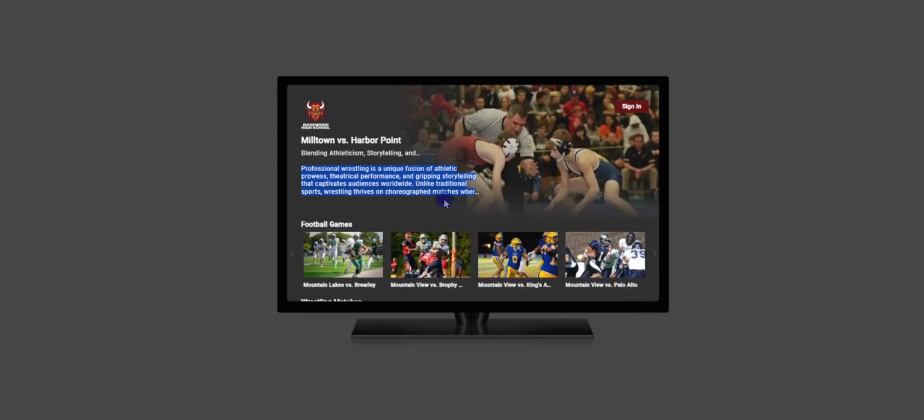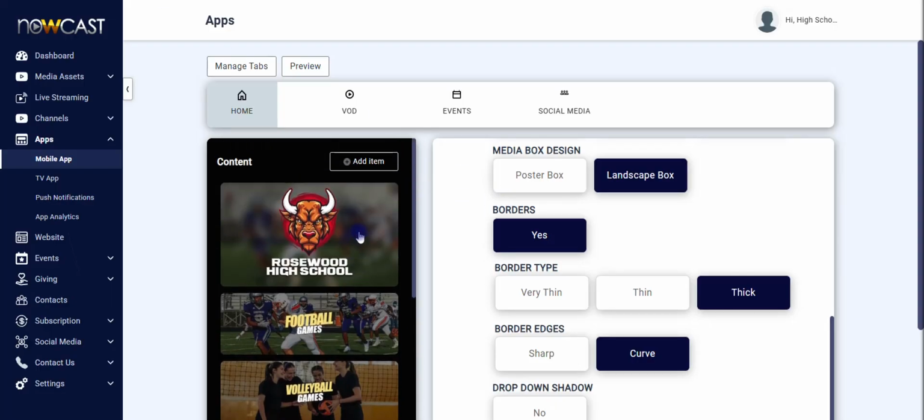So if you are a sports coach and you want to highlight the local sports in your community, this is the easy and inexpensive platform for you to use.